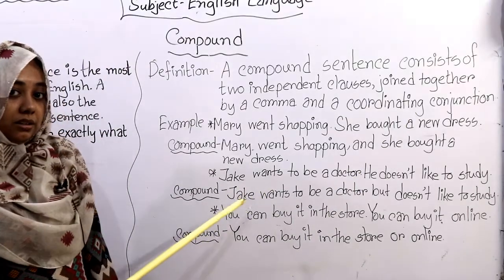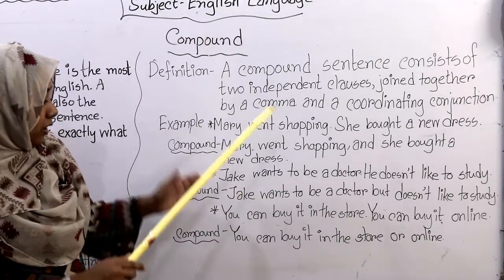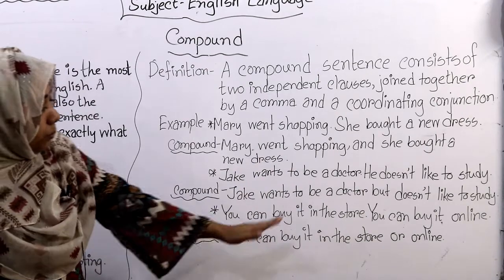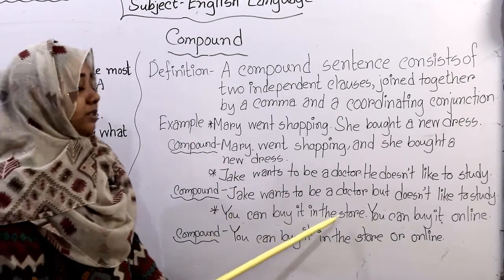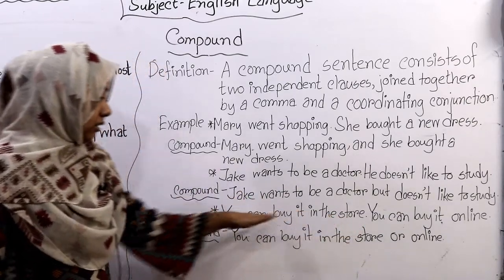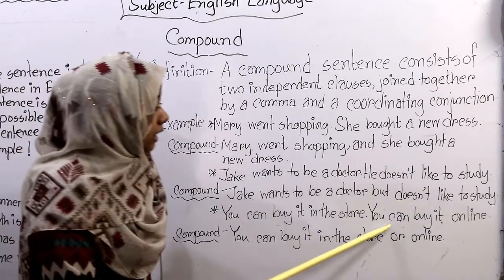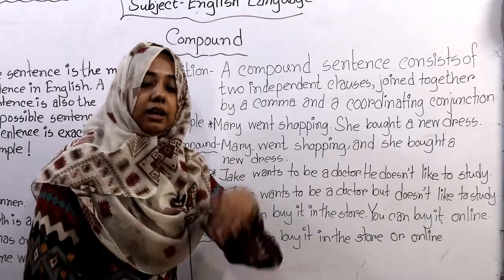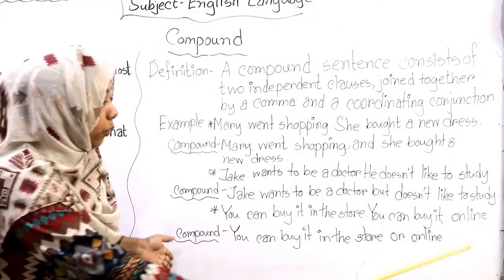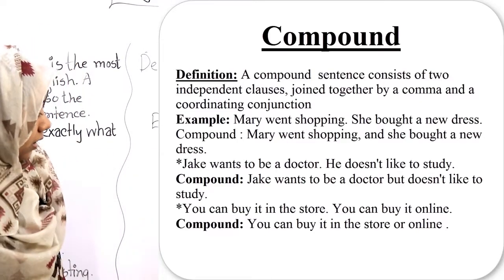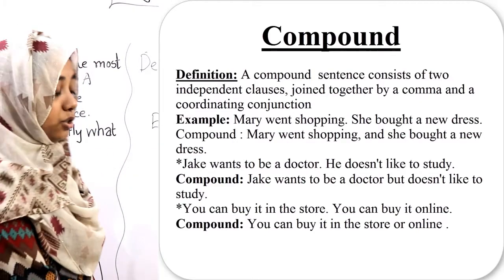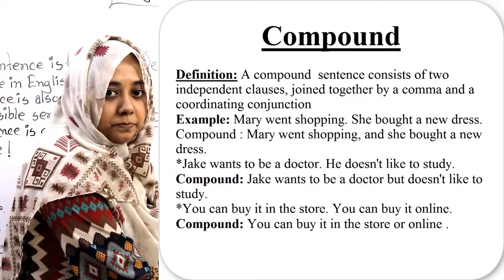Is it easy or tough? Okay, now come to another example. It will be more easier to you. Look, you can buy it in the store. This is a sentence. You can buy it online. This is another sentence. When both of them will join together, we'll make a compound sentence, like you can buy it in the store or online.